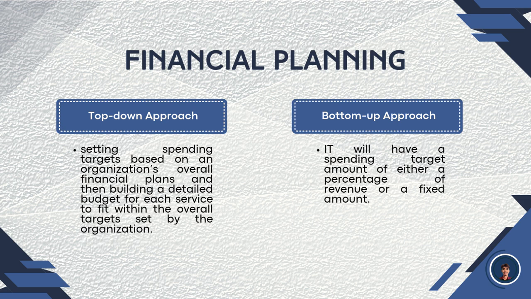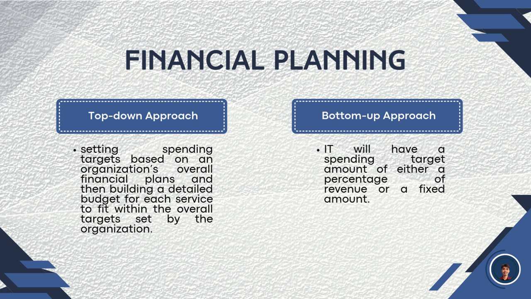In financial planning, the top-down approach and the bottom-up approach are the answer to how a budget or a strategic plan should be built. But most successful organizations eventually use a hybrid of both to ensure that goals are both ambitious and realistic.